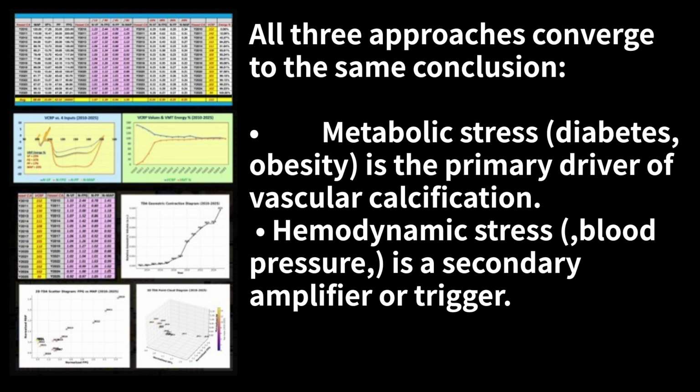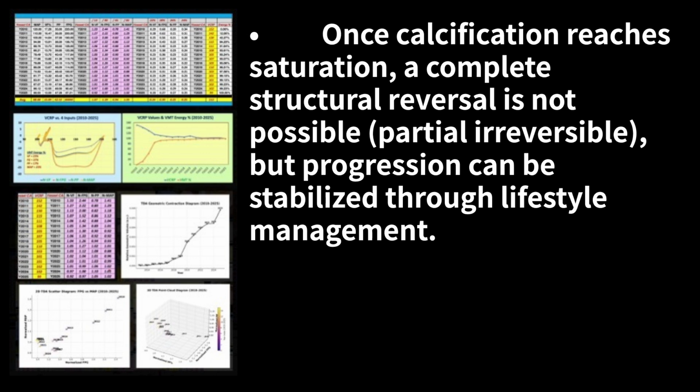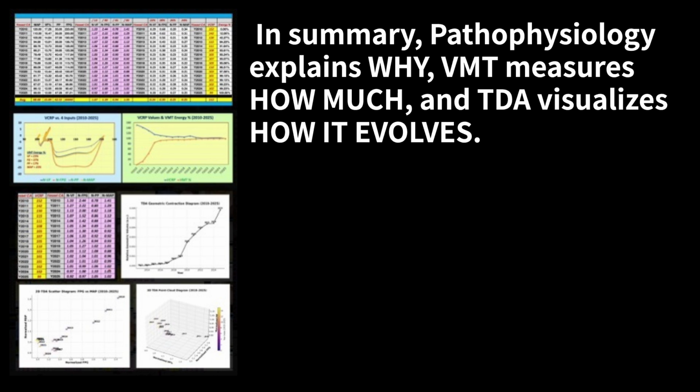Metabolic stress, diabetes, obesity, is the primary driver of vascular calcification. Hemodynamic stress, blood pressure, is a secondary amplifier or trigger. Once calcification reaches saturation, a complete structural reversal is not possible, partial irreversible, but progression can be stabilized through lifestyle management. In summary, pathophysiology explains why, VMT measures how much, and TDA visualizes how it evolves.